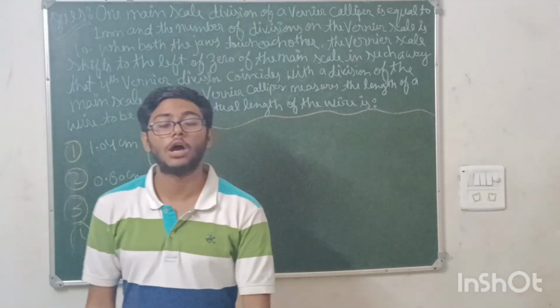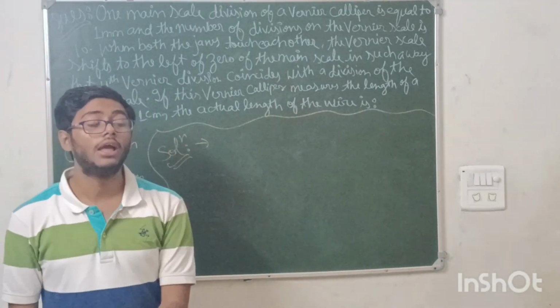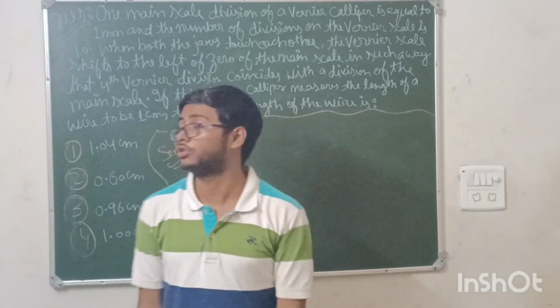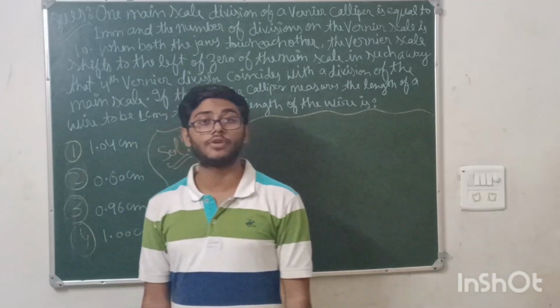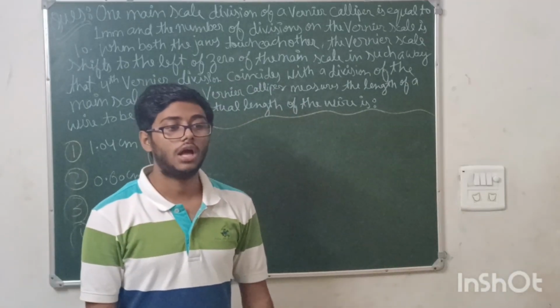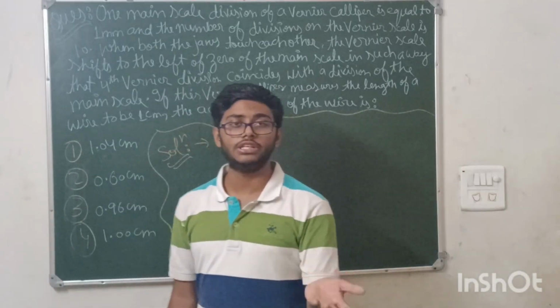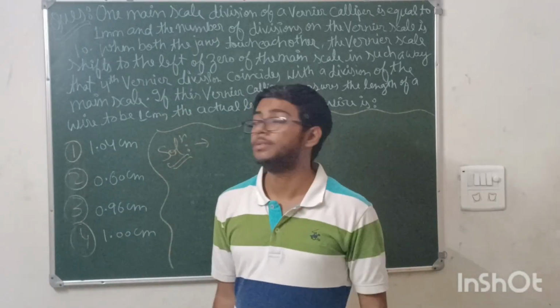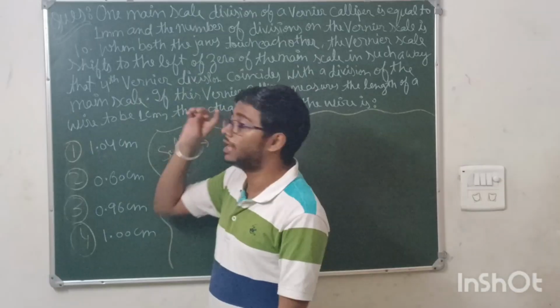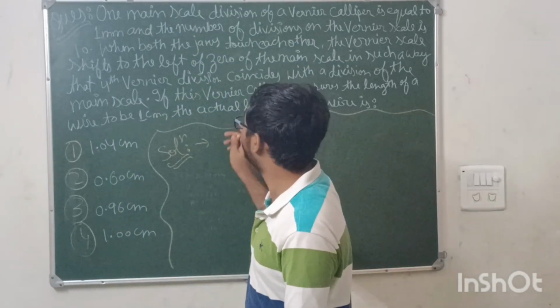Okay, friends, now moving on to the last question of the paper, which was the last question of the physics paper. The question is from the chapter experimental physics and from the topic Vernier type. The basic question generally asked about the least count and the length of the wire, the question is the same as that. See what the question is saying. The language is quite lengthy, but yes, you can solve this.